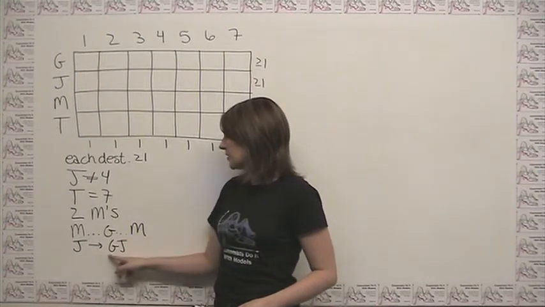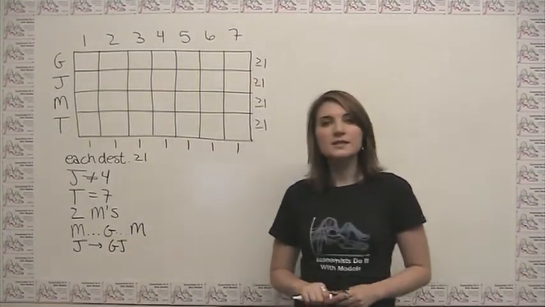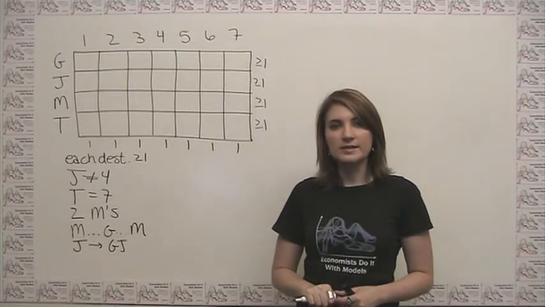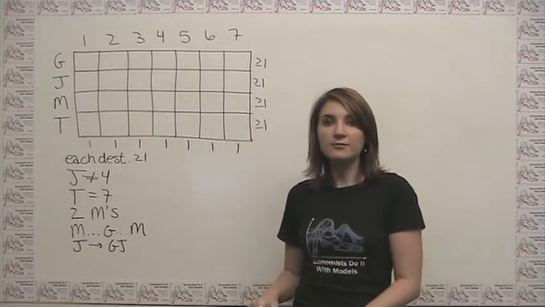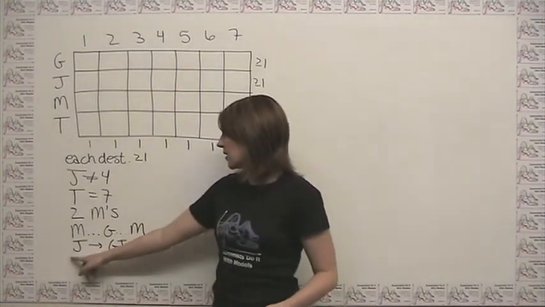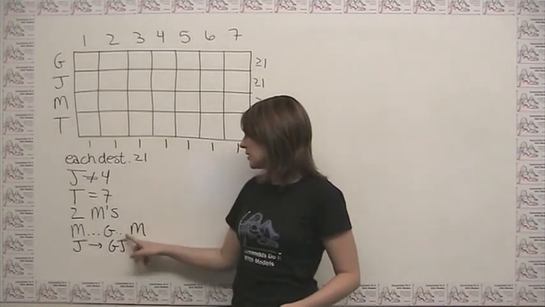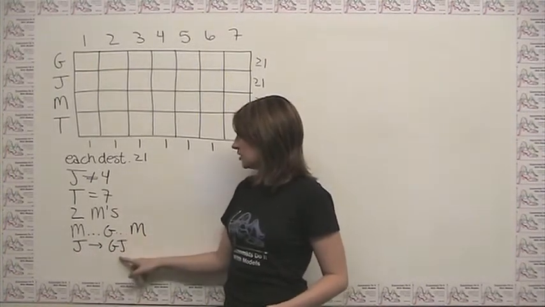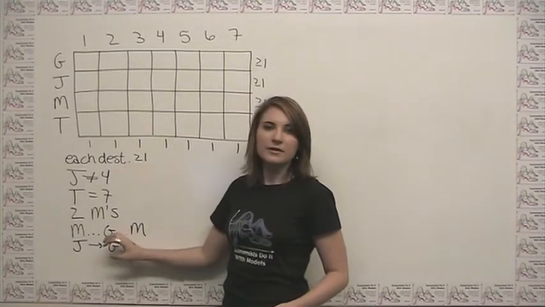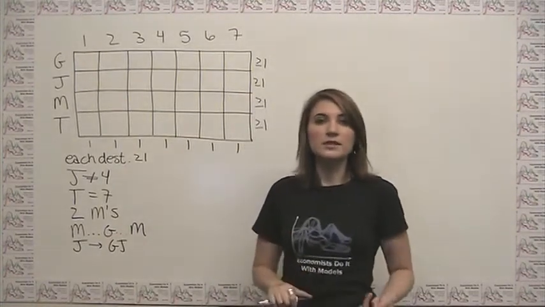And the reason that I've written it this way is because this does not mean that every time we see a G, we have to see a J after it. This rule only applies to where we place the J's. And I want it to be clear, and if I just wrote down that G and J go together, that would imply more than the rule is actually saying.